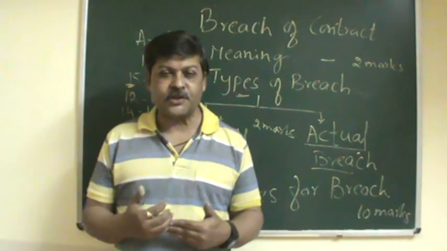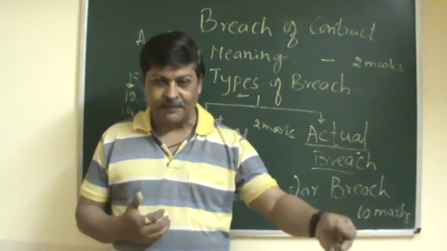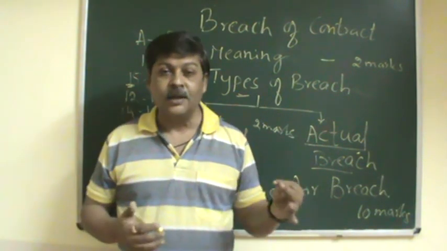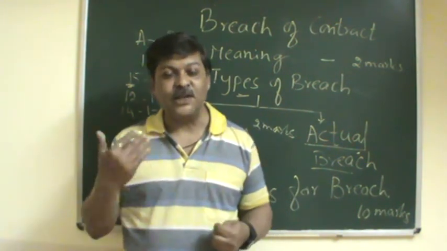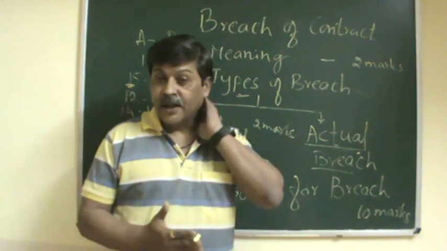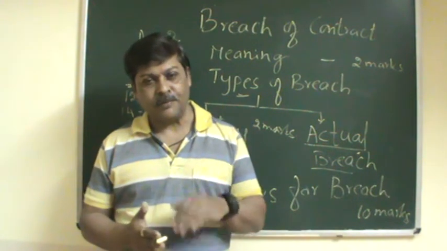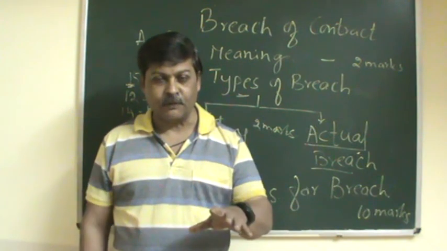Totally 5 important remedies are there. We call them rescission, damages, then the different types of damages we are going to study, specific performance, quantum meruit and injunction. These are the 5 remedies that can be claimed by the aggrieved party against the defaulter. One by one we will be discussing. It's a 10 marks question from your examination point of view.